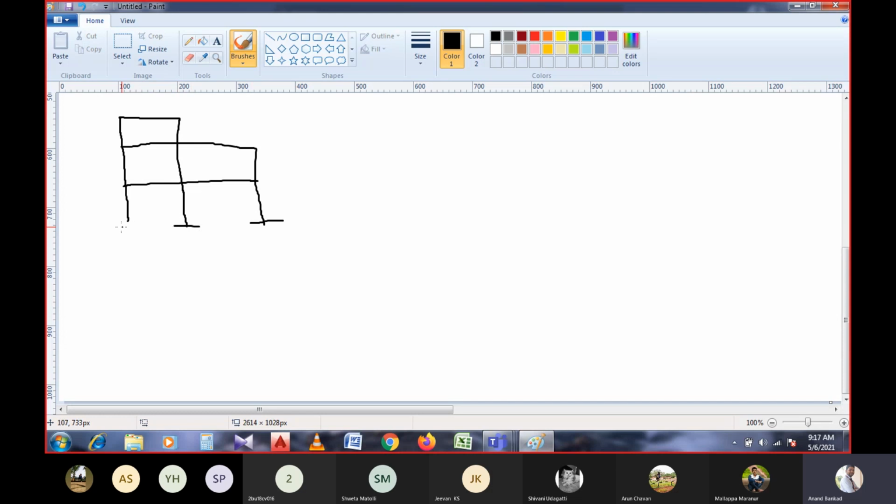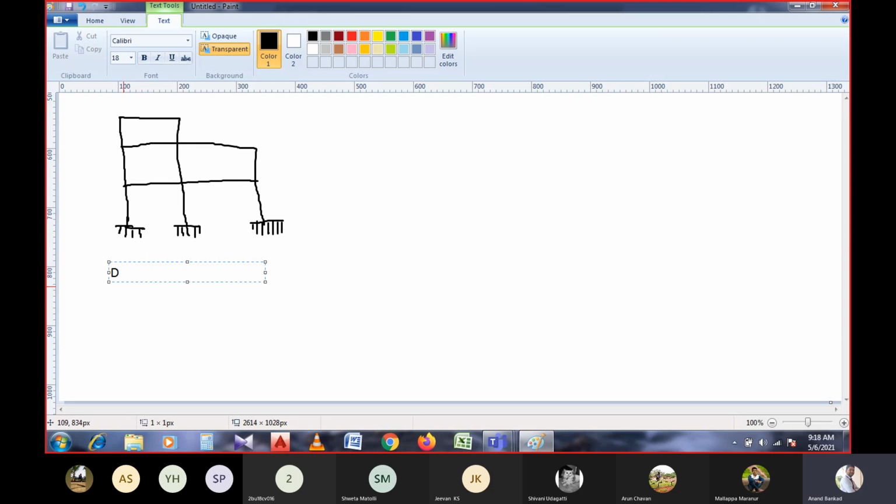Let's take a simple support here, that is fixed one. So this is the frame that is given to calculate or determine the degrees of freedom or degrees of kinematical indeterminacy for the given structure. Now can you calculate? The simple one. I need the degrees of kinematic indeterminacy for the given frame.